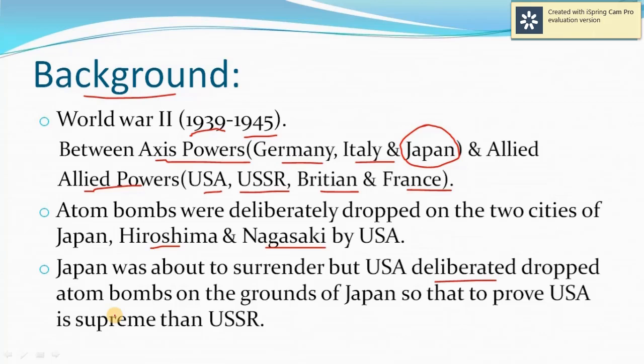USA is more supreme than USSR, and the dropping of these atom bombs was done without permission from USSR, Britain, and France, who were also parts of the allied powers. This is considered an important cause for the emergence of the Cold War. Now let's move towards the Cold War.